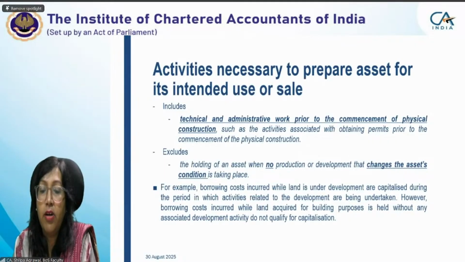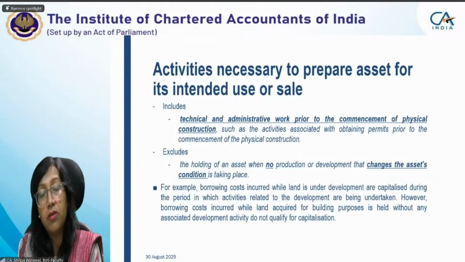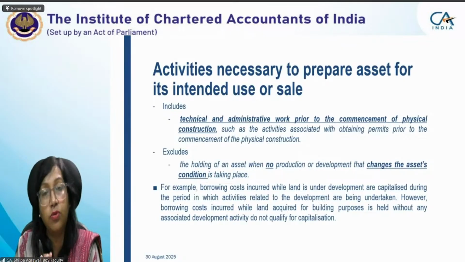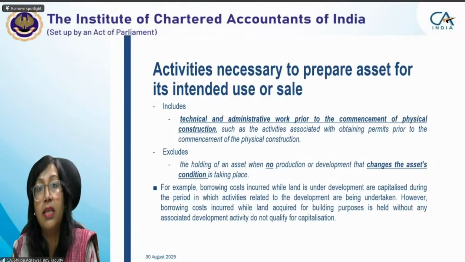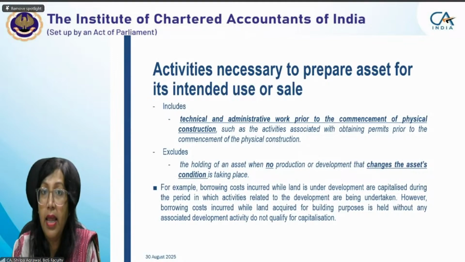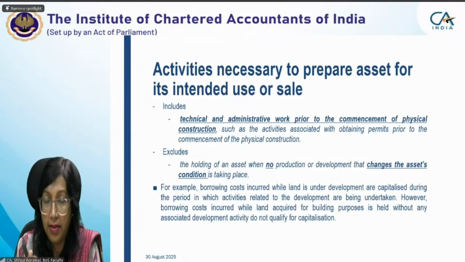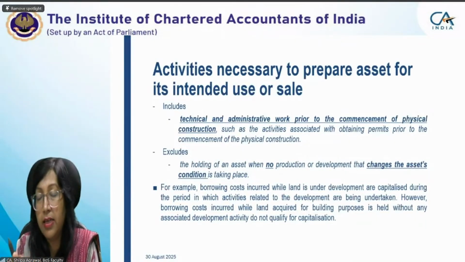For example, suppose because of rain you were not able to start the construction process, but your intention was to start it. This is a normal delay, so that is acceptable, and in that situation we'll say that when we acquired the land, activity started. The necessary activity was undertaken.